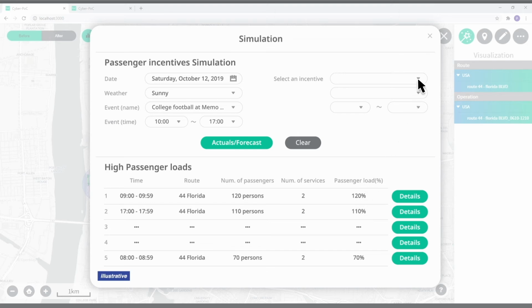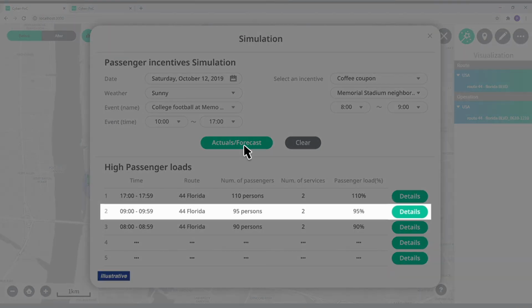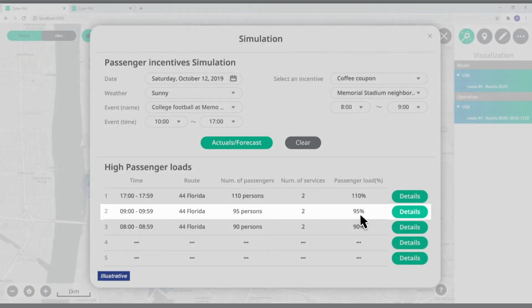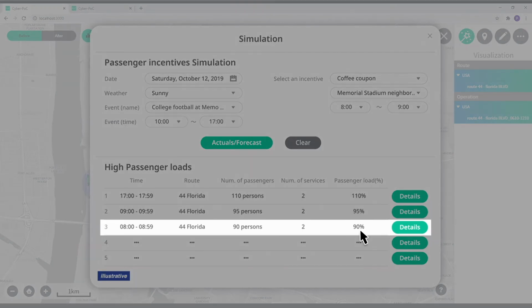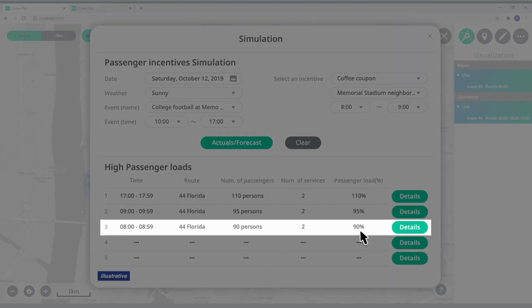Fill in the items under Select an Incentive, types of coupon, location, and valid time period. Then press Actuals Forecast button. You can see how this passenger incentives influenced the ranking chart below. The passenger load of the targeted buses has now gone down below 100%. Apparently, some passengers chose to arrive at the stadium earlier to use the coupon. Consequently, the number of passengers on the buses between 8 and 9 o'clock has increased.